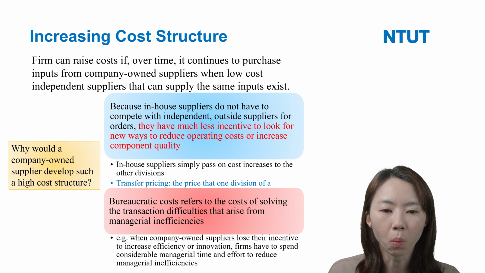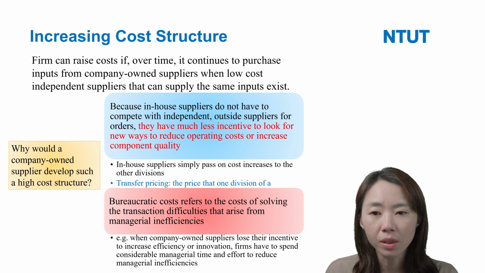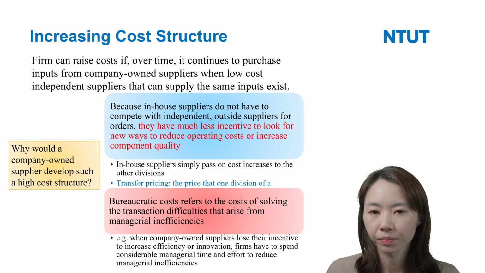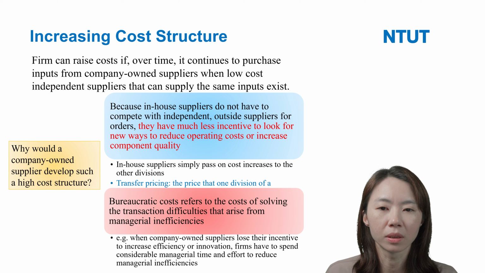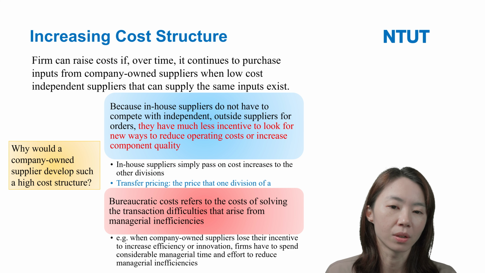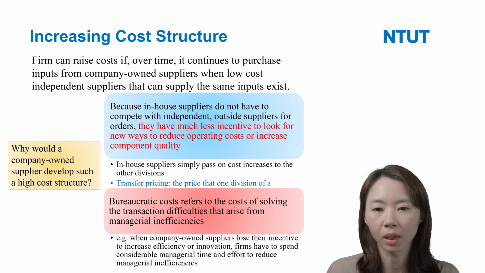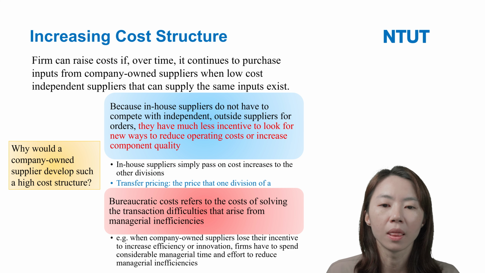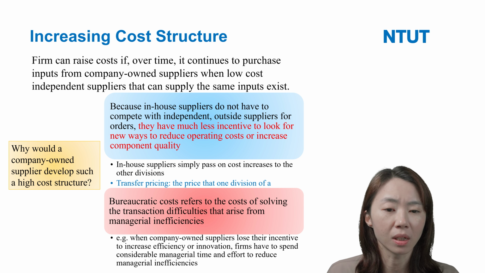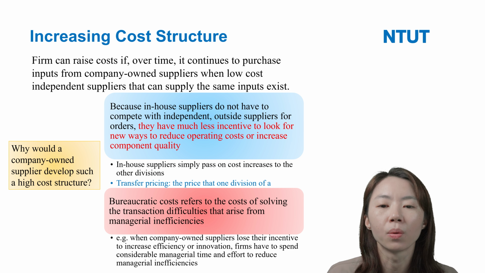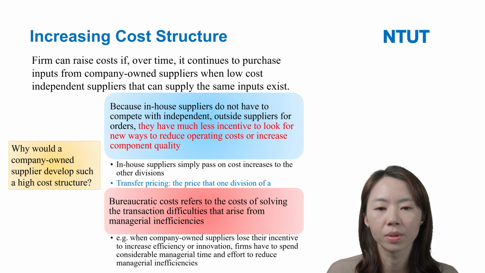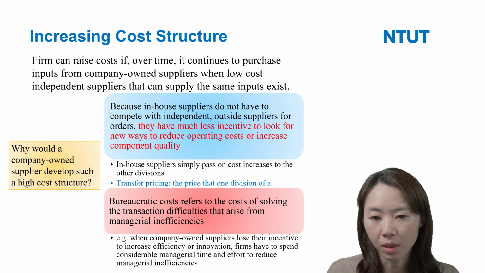So this is one way vertical integration sometimes will increase the cost structure for these firms. The key problem is that the in-house suppliers have much less incentive to look for good ways to produce their products.